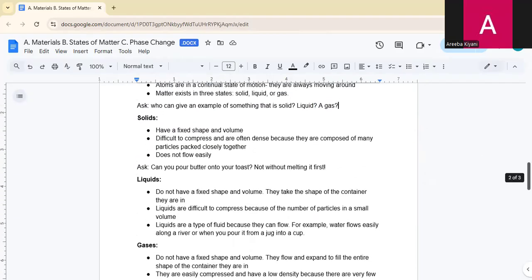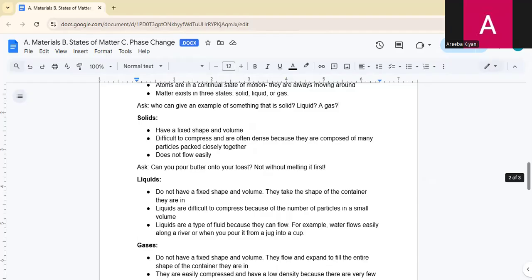Solids: everything that is hard is solid, like chair, like table, like spoon. They have a fixed shape and volume. They are difficult to compress and are often dense because they are composed of many particles closely packed together, and it does not flow. I can see that they have a fixed shape and they are hard. For example, book, chair, etc.